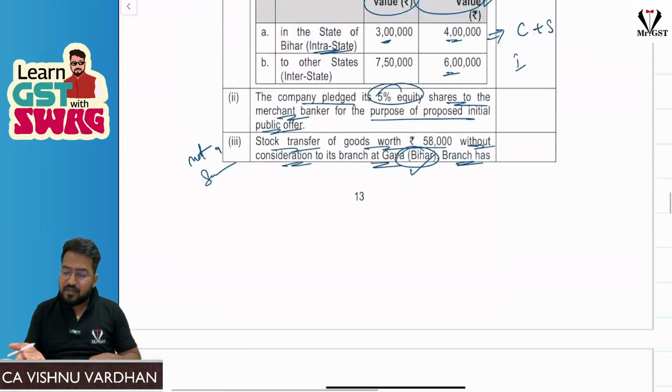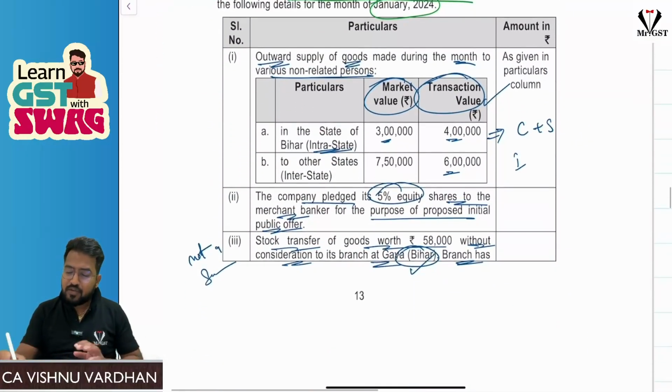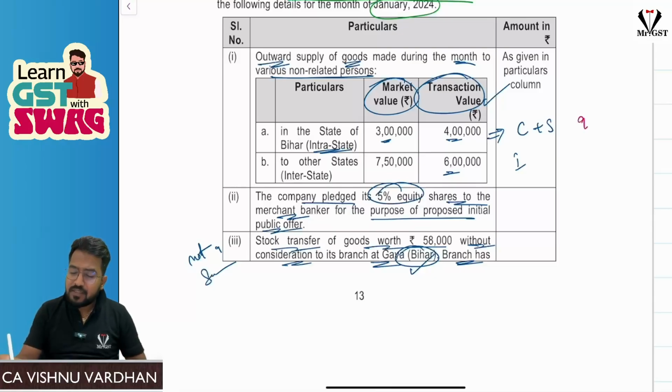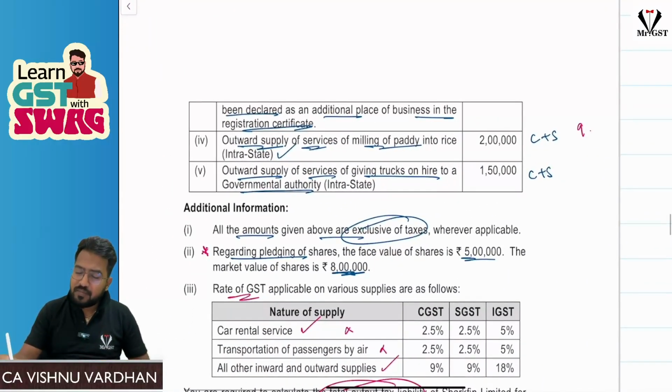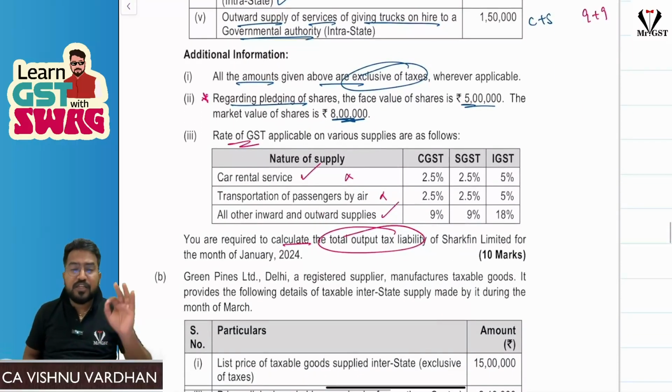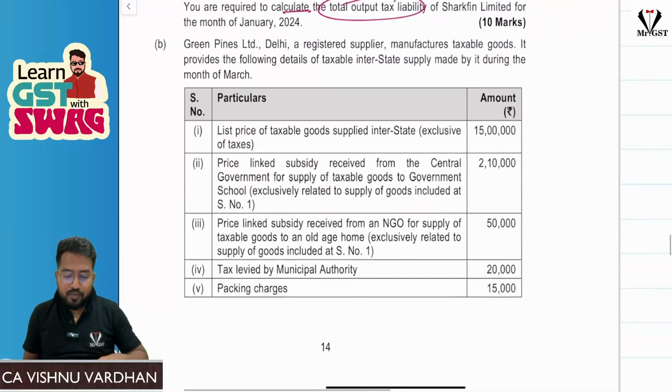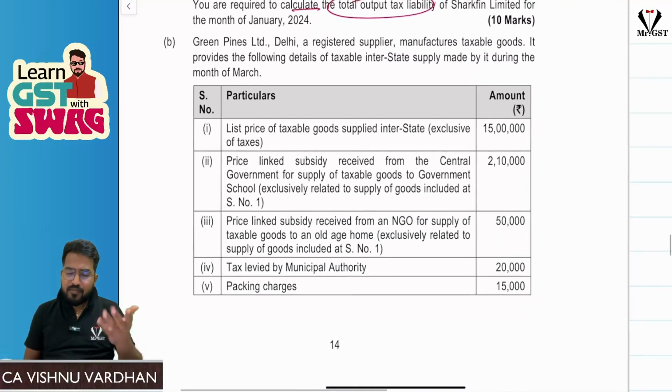As we have discussed here, we have understood 4 lakh transaction, 9% plus 9% you will see here, 6 lakhs 18% you will see, 2 lakhs again 9% plus 9%, 1 lakh 50,000, 9% plus 9%. So they are asking you just the total output tax liability. I strongly feel no matter how lucky you are, you will not get such a type of question, but still we have done this. Now we are moving into the next question, a 5-mark question.